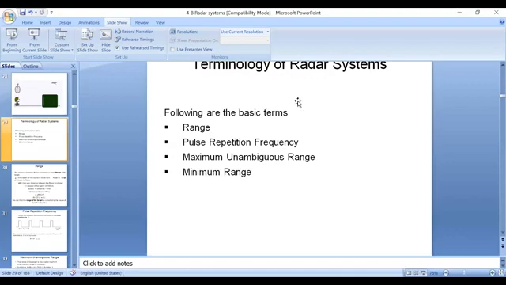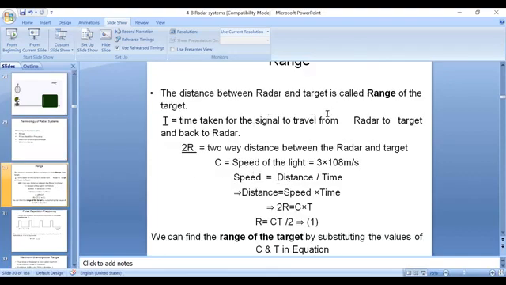Coming to the basic terminology in radar systems, we use the following terms: range, pulse repetition frequency, maximum unambiguous range, and minimum range. What do we mean by range? Range is the distance between the radar and the target. We know the time taken for the signal to travel from radar to target and back to the radar, so based on the time taken, we can calculate the range. We should consider the range as a two-way distance because the signal travels from radar to target and from target to radar. That's why we consider 2R.